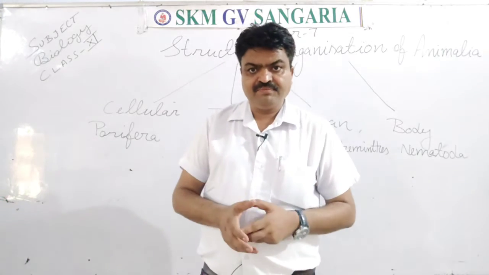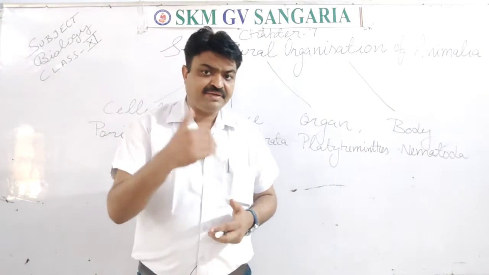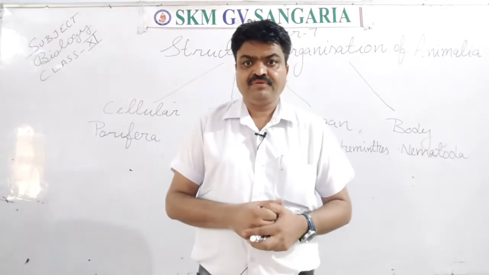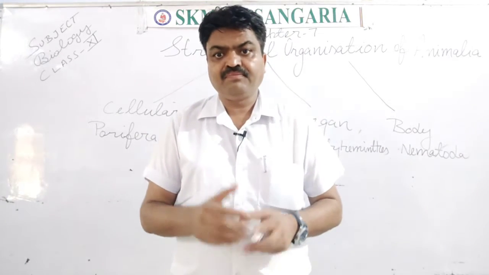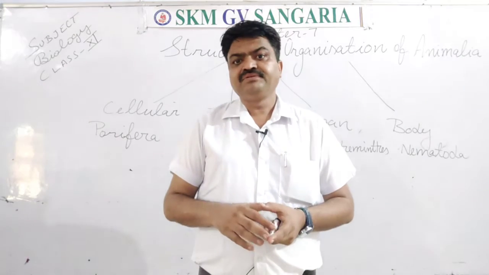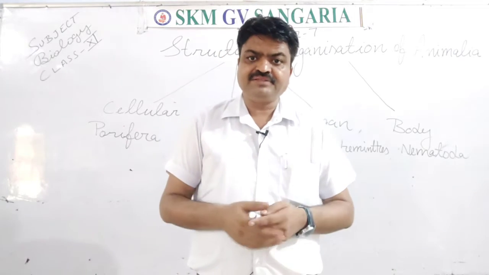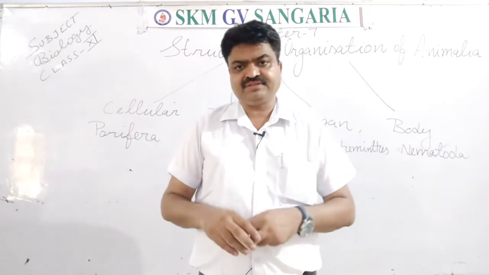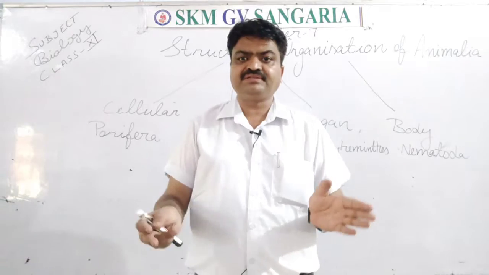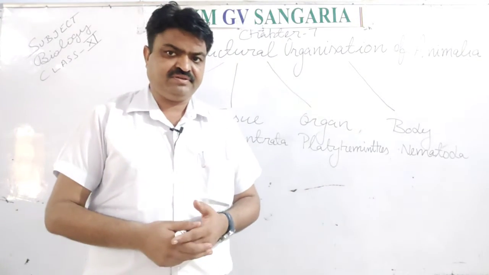The group of animals that have cell specific organization are known as Porifera. Means Porifera have the cellular organization, and all the basic functions are performed by their cells. As you know, the cells have organelles, and all the organelles have different functions.